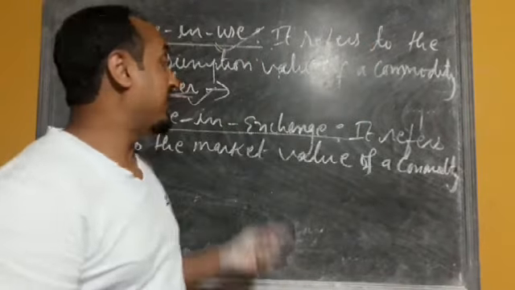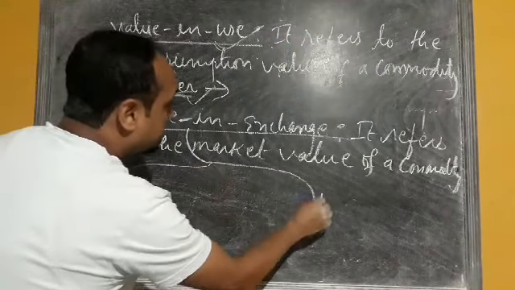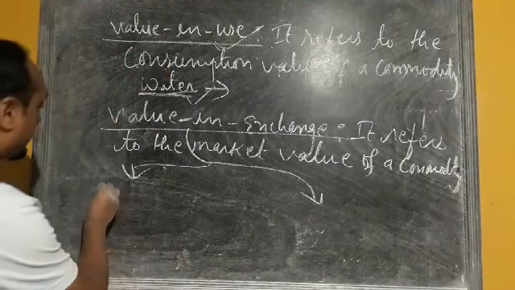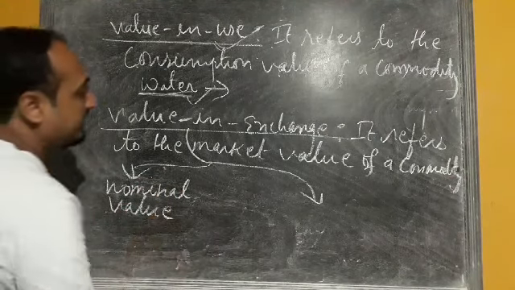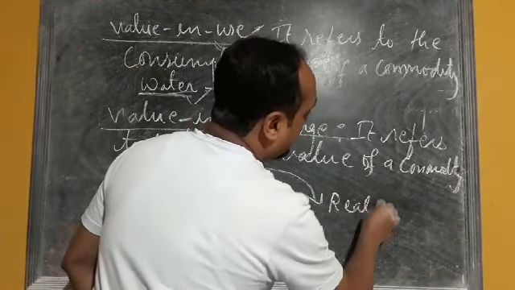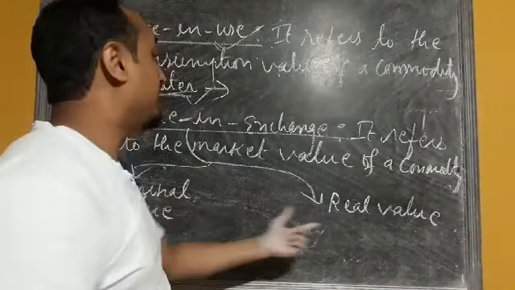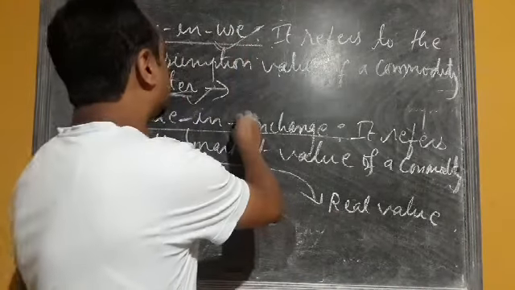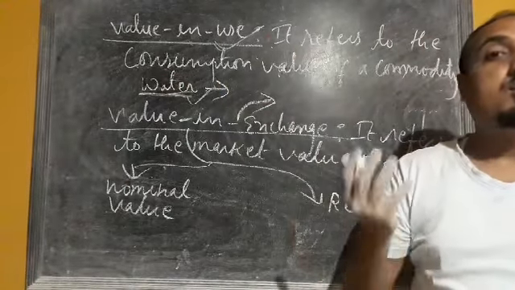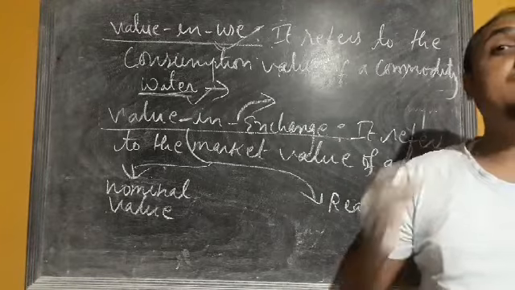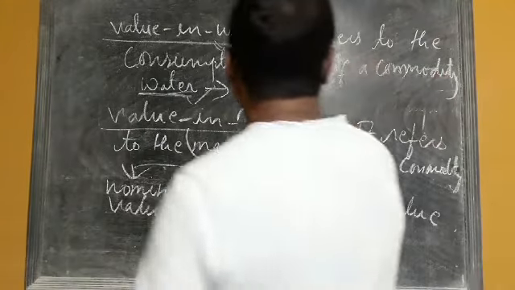Now this value in exchange can be measured in two terms. One is called nominal value, and the other one is called real value. Before starting this nominal value and real value concept, I want to give one example related to value in exchange. When we measure the value of any commodity, and if the price of that commodity is very high in the market, then that is called value in exchange. So let's take the example of diamond.